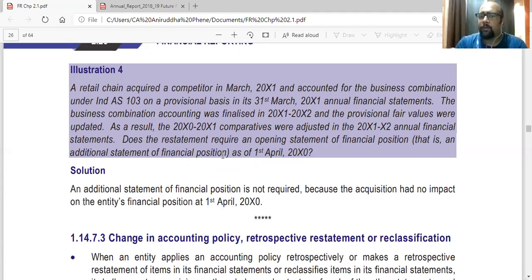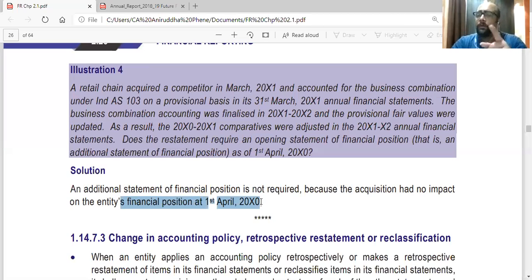That is for the year ended 31st March 2001. At the start of the year, there is no impact because at that time there was no acquisition. So you don't have to show. But if the retrospective amendment is also affecting the position at the start of the year, then you have to show. So an additional statement of financial position is not required because the acquisition has no impact on the entity's financial position as at 31st March 2000.